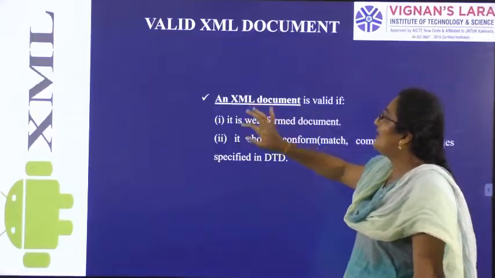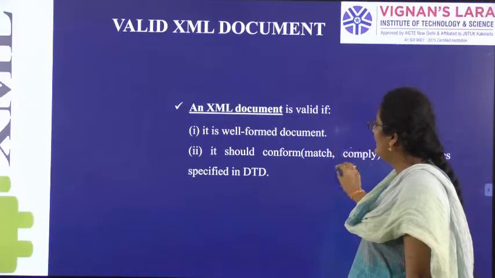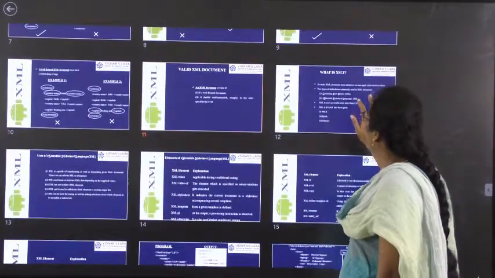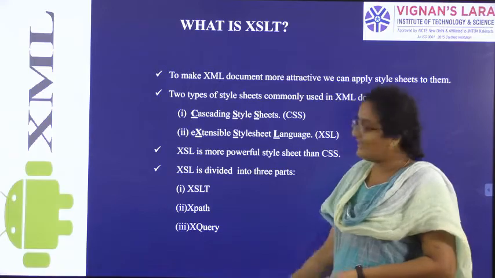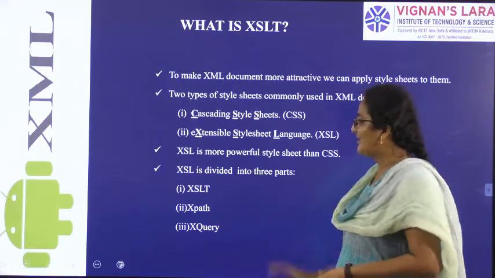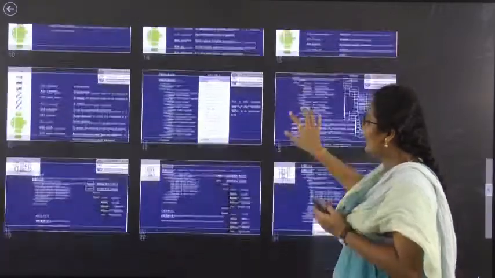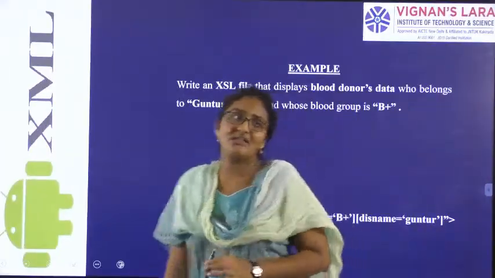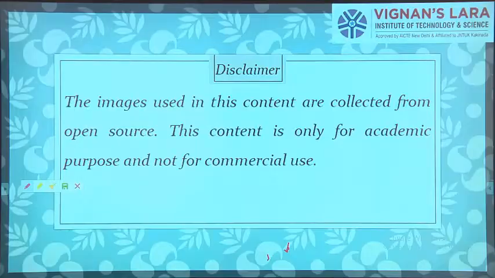Then how can you validate an XML document? If you want to validate an XML document, how can you do that? Then what is XSLT? What are the three parts in XSLT? XPath and XQuery. Then what are the elements? Then what are the problems and how can we solve them? By this we can end today's session, and in the next class I am going to start unit 4.